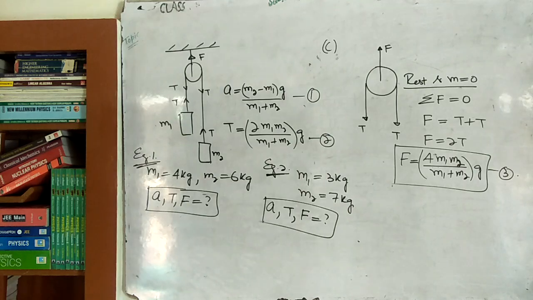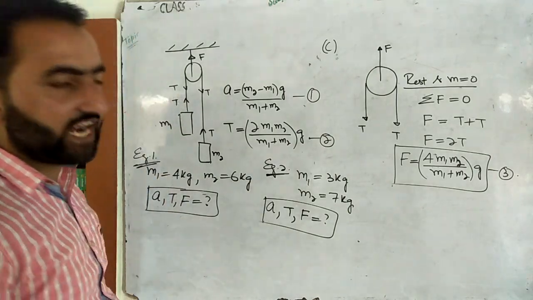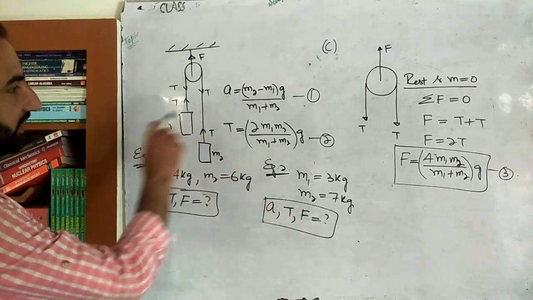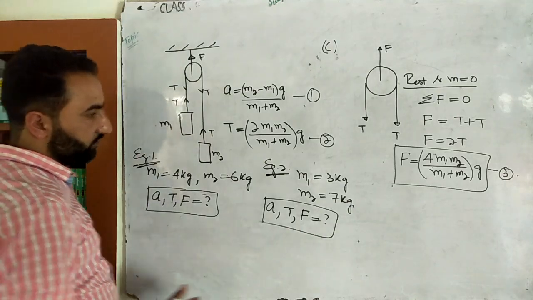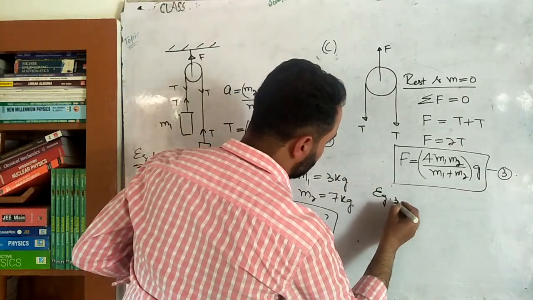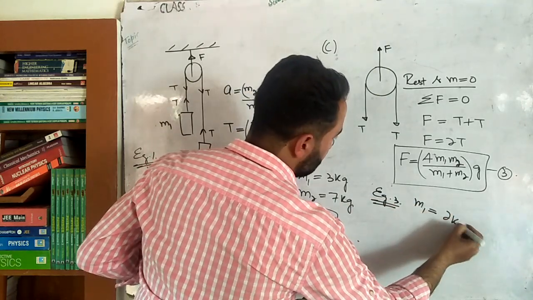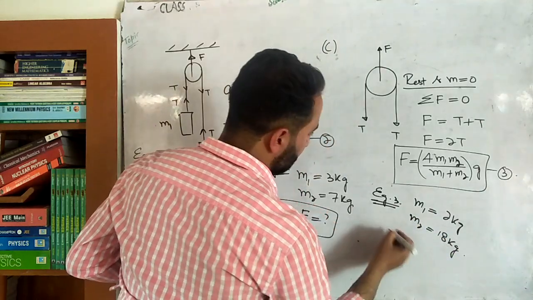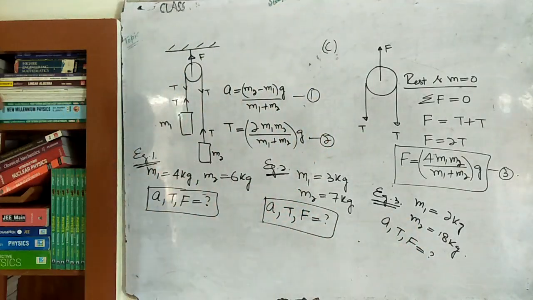Now we can do this directly, without constructing a free body diagram, without solving any mathematical equation. You can directly do it. For example, you want to do part A. First of all, you write down all this, and try example number 1, example number 2, and then example number 3 yourself. Example number 3 is like this: M1 is, let's take, 2 kg, and M2, let's take, 18 kg. Then calculate acceleration, tension, force on the ceiling. Try it yourself.